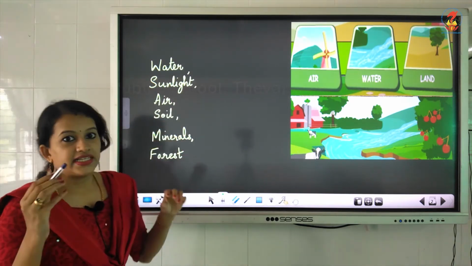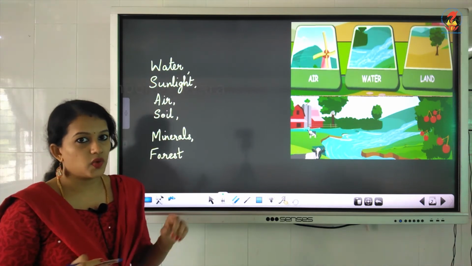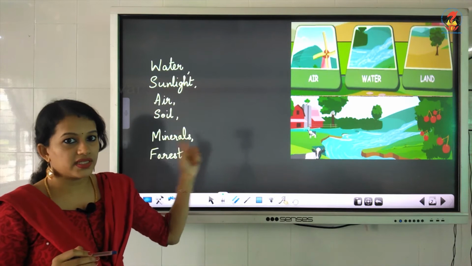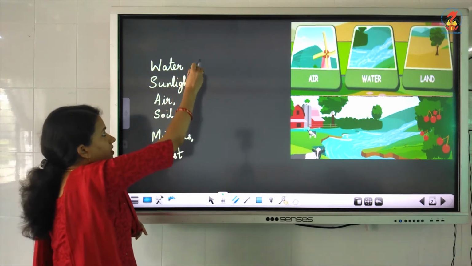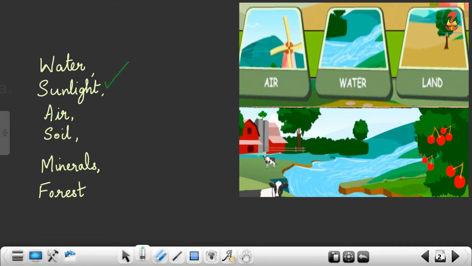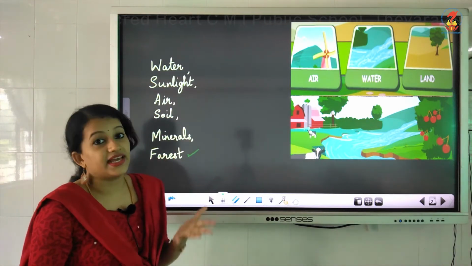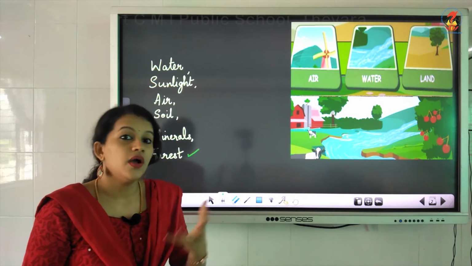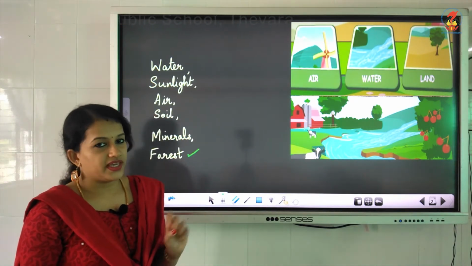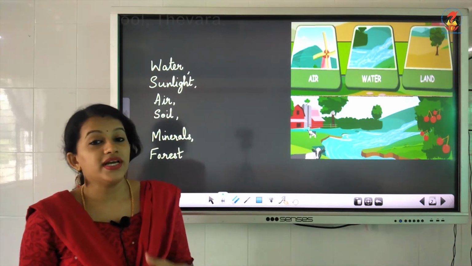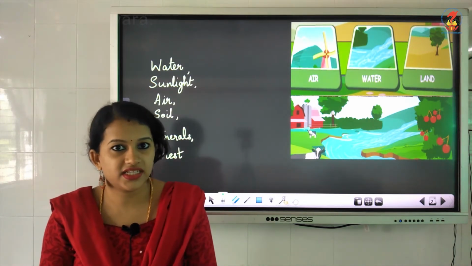So can you just tell me the examples of some natural resources? You can look at the board, look at this display and say, yes, water is a natural resource, sunlight is a natural resource, air is a natural resource, soil is a natural resource, minerals are natural resources, then forests are natural resources. Okay, because there are many things from all these that we could use, isn't it? We can use it in one form or the other. Okay, so now let us learn more about the uses of each of these natural resources.